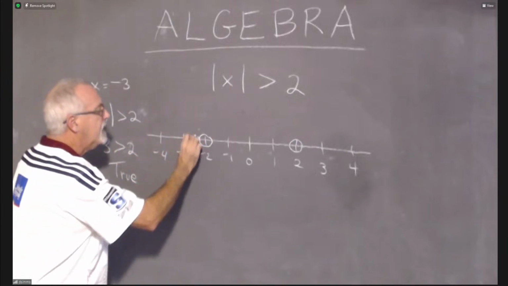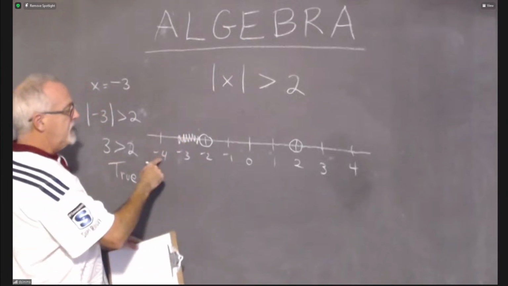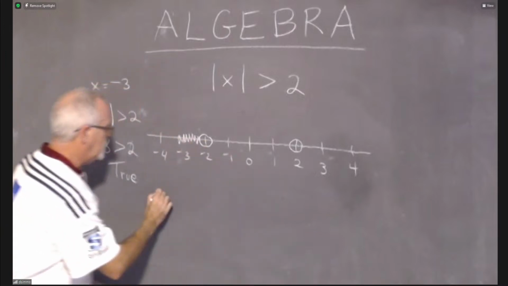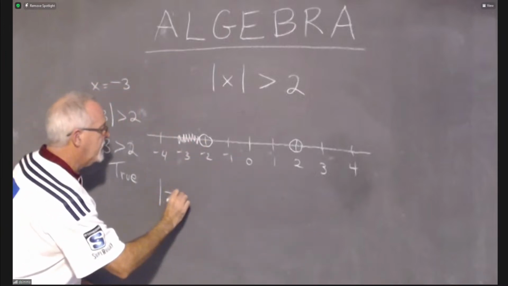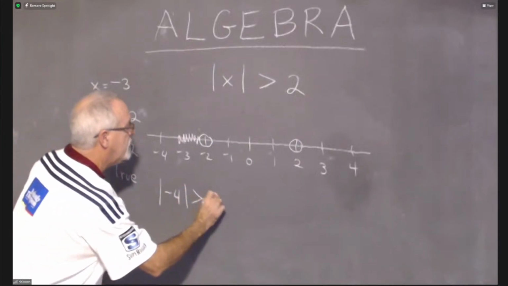So I feel like I'm going to be doing this shading, but I'm going to double check. I'm going to do another number, which is -4. I may as well try -4. So where will I do this? I'll do it down here. The absolute value of -4, is that greater than 2?